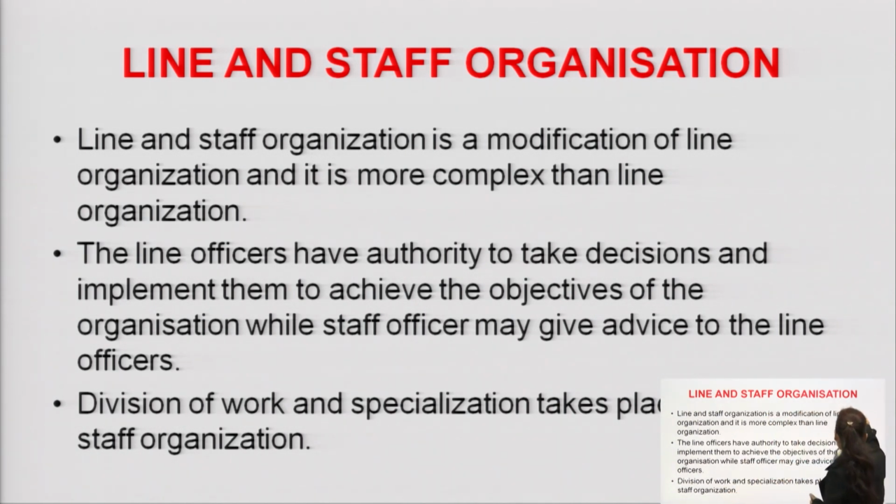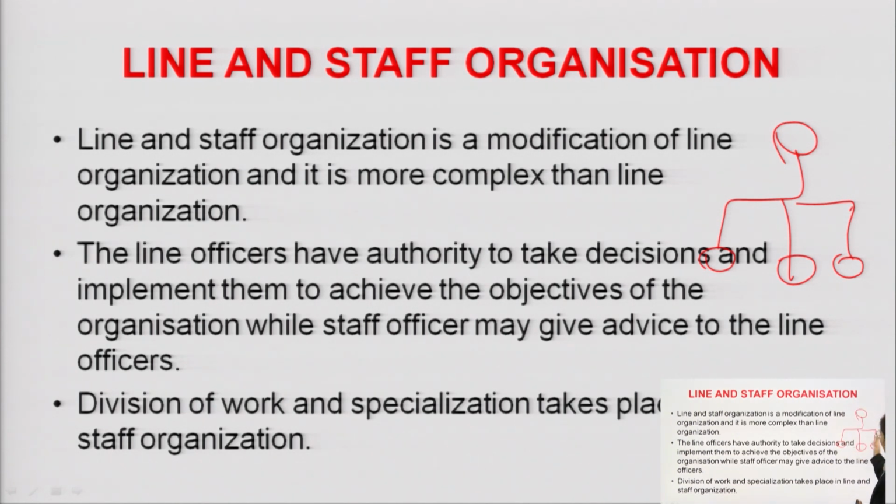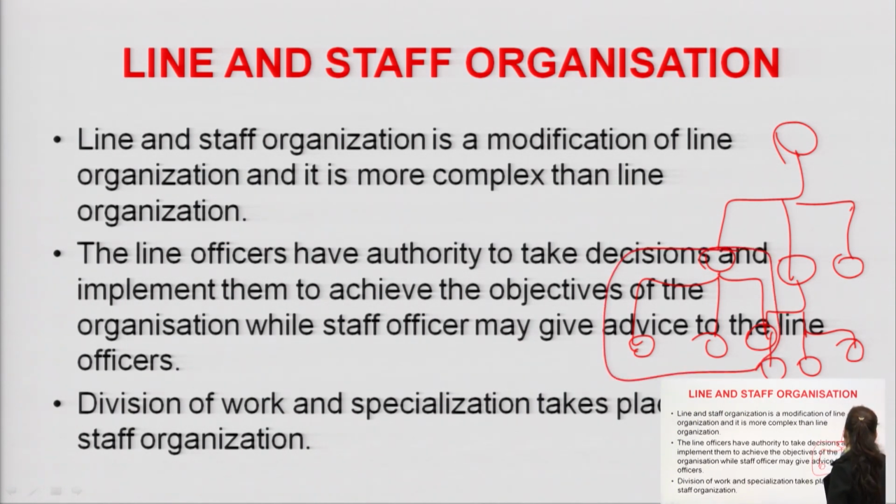Here basically the hierarchy is made in this way. This is the line. I made this kind of diagram in the previous topic also, for line organization. But if we extend it, this becomes line and staff. Why? Because specialized departments are created in this type of organization. So the authority would be in the hands of the line organization, but these staff officers are there to give advice to the line officers.